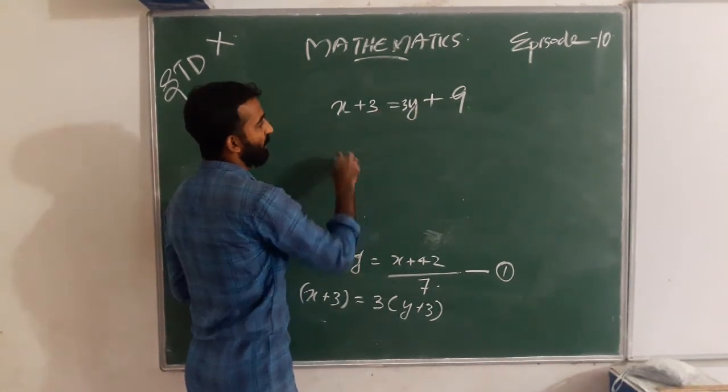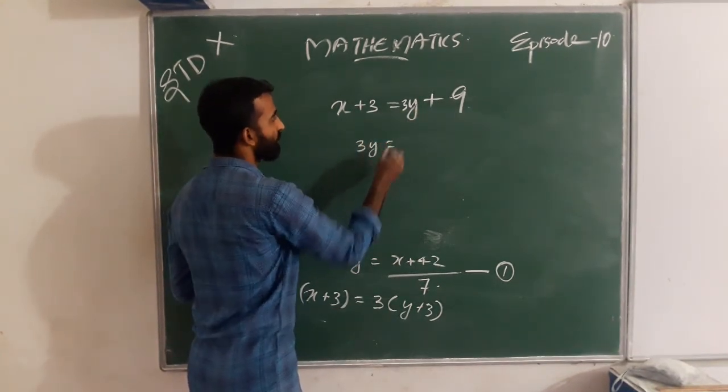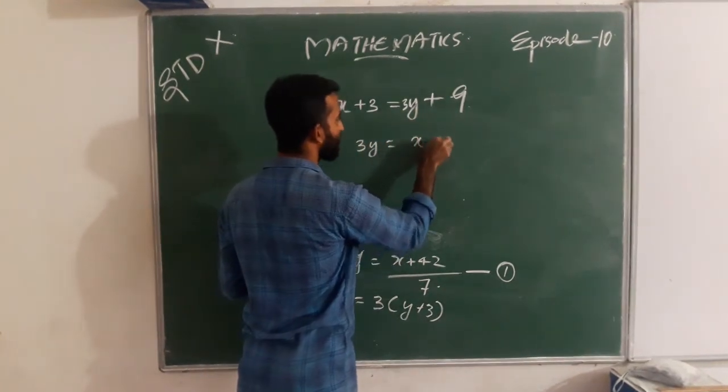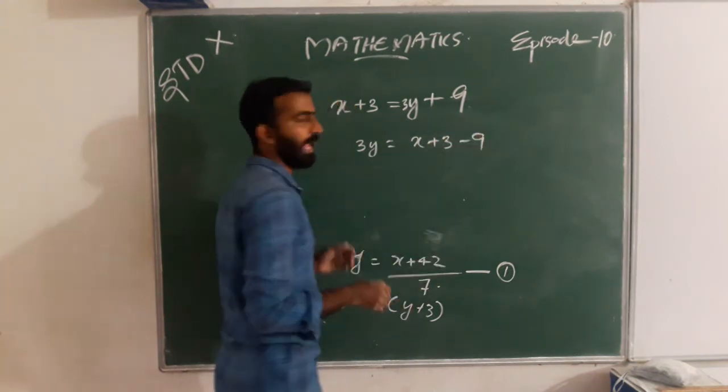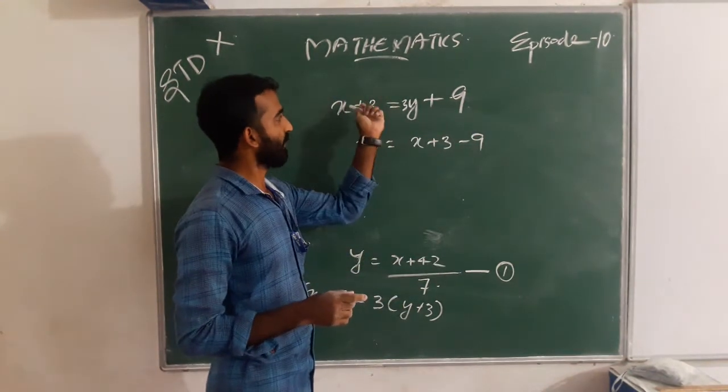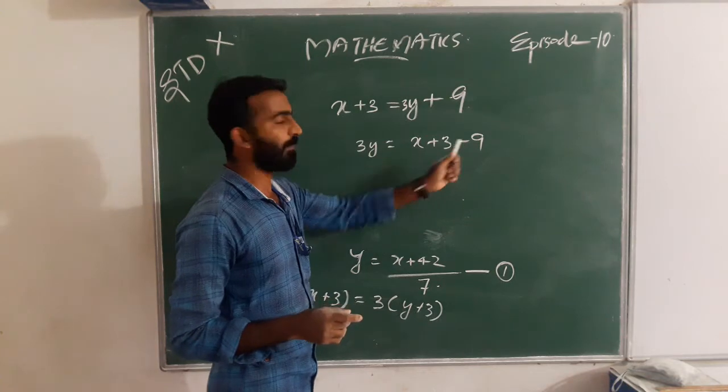Here 3y equal to x plus 3 minus 9. The 9 goes to the left side, so minus 9.